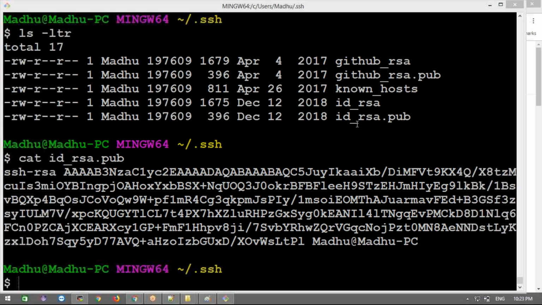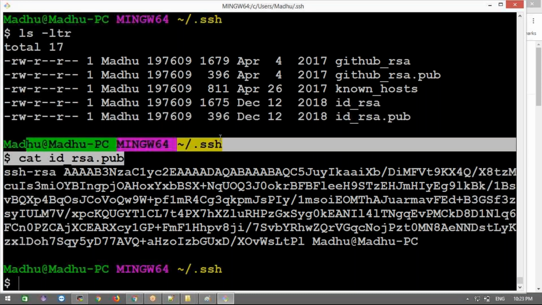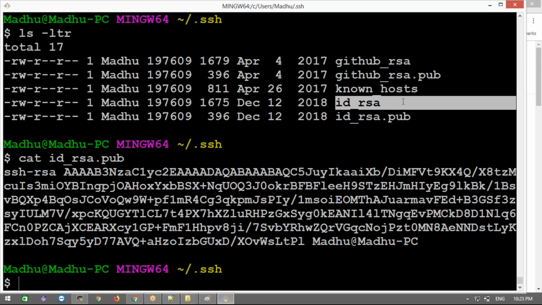If it is .pub, that is the public key. If it has no .pub, that is the private key. That's what I told you, right? This is the public key, that's why I opened it, and this is the private key, id_rsa.